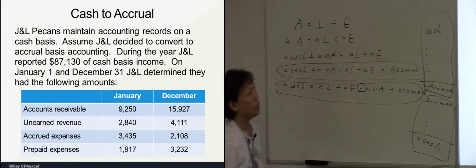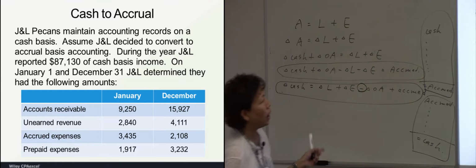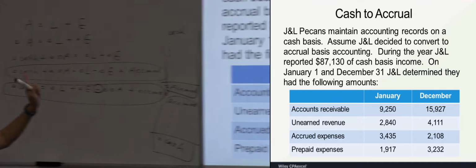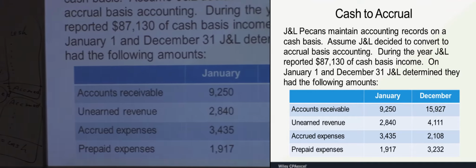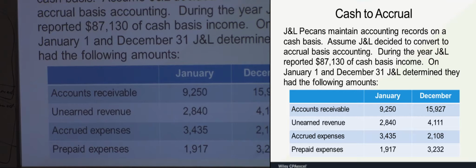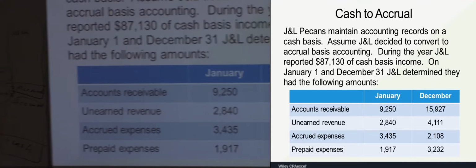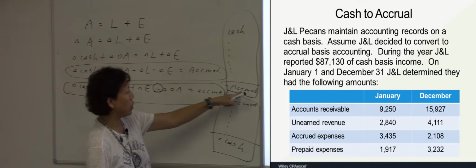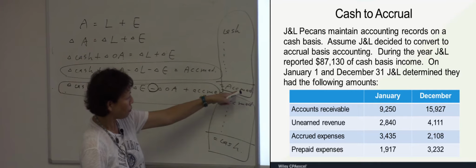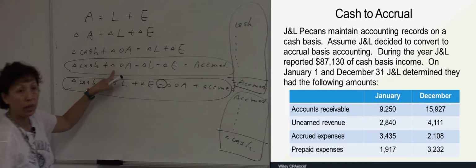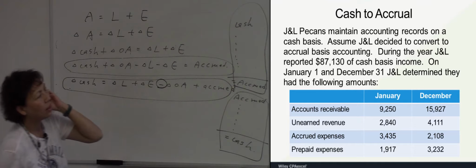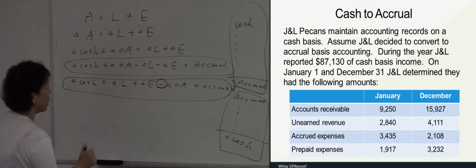Okay. J&L company originally used cash basis, and now they decide to convert to accrual basis. So we are converting cash amount to accrual amount. If we are converting cash amount to accrual amount, then which equation should we use? The first one, right? The first one, okay? And how much is the cash amount? 87,130.